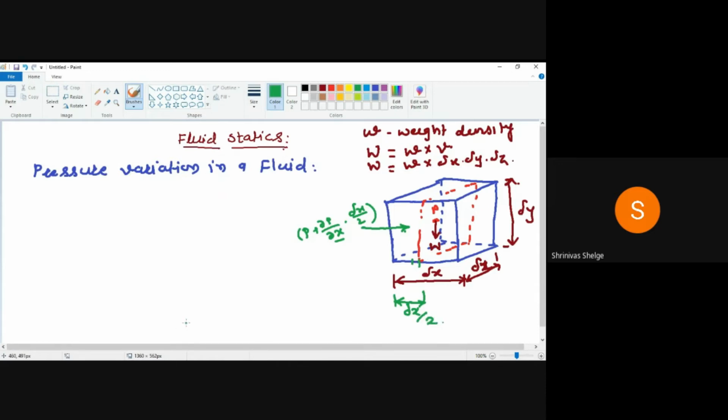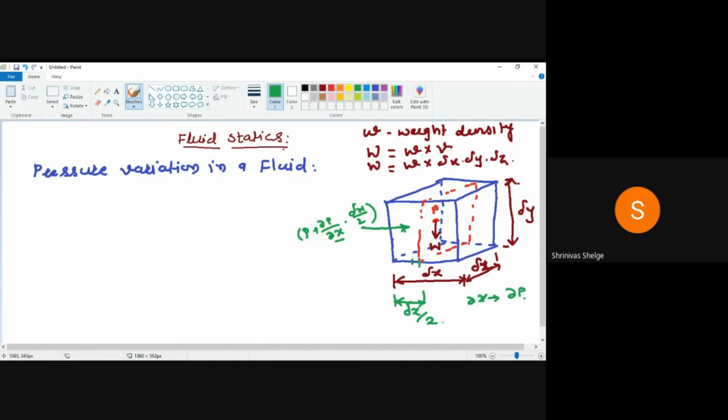P is the pressure on the center surface, and I want the pressure acting on this left surface of this element, that is at a distance delta x by 2. So if for a dou x distance there is a change in pressure of dou P, that is the assumption.